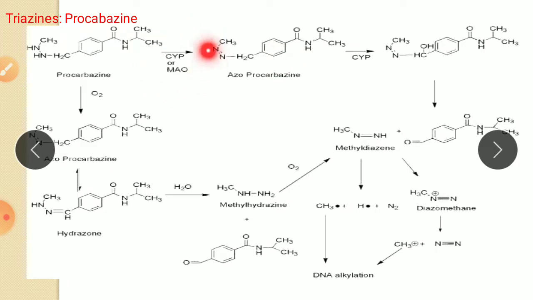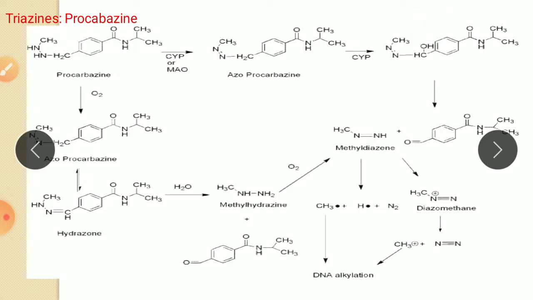So by the enzyme cytochrome P450 or MAO, oxidation takes place. The two hydrogens from these two nitrogens are removed and a pi bond, N double bond N, is formed. It is called azoprocarbazine. Then with this azoprocarbazine, again the same enzyme cytochrome P450 causes a hydroxylation reaction. Here at CH2, one hydrogen is replaced by a hydroxyl group. So it is a hydroxylation.